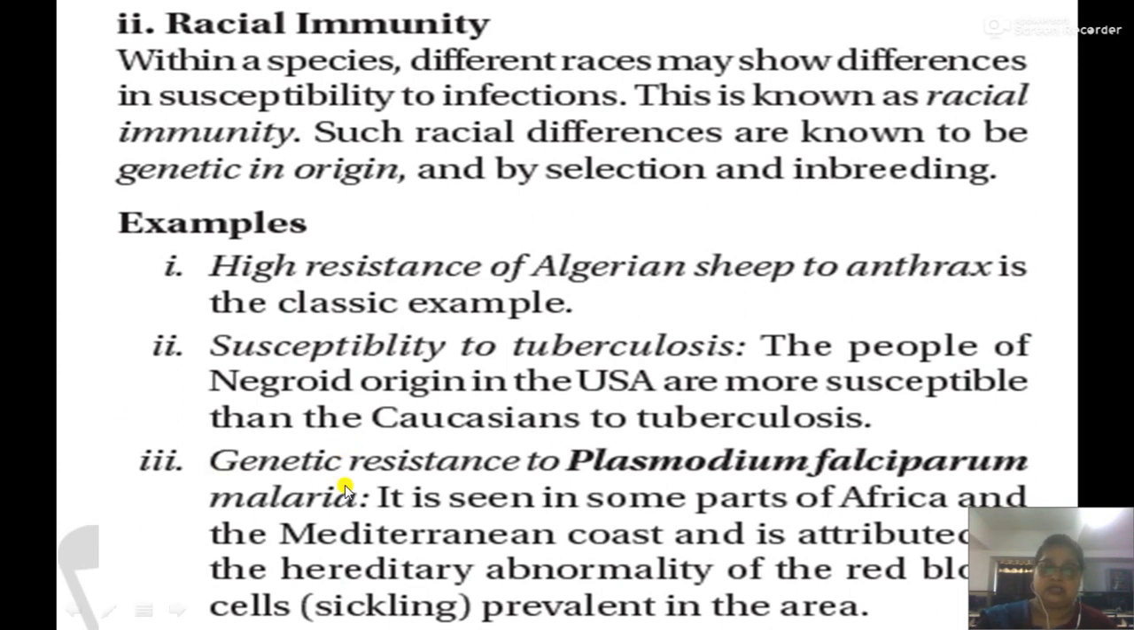In the same way, genetic resistance is found in certain parts of Africa against Plasmodium falciparum malaria. Malaria is of two types, Vivax and falciparum. Plasmodium falciparum is one type of malaria, and some people of Africa and the Mediterranean coast have abnormal RBCs, sickle-like, and they prevent the infection of the malarial parasite. This means there are fewer chances of malarial infection.